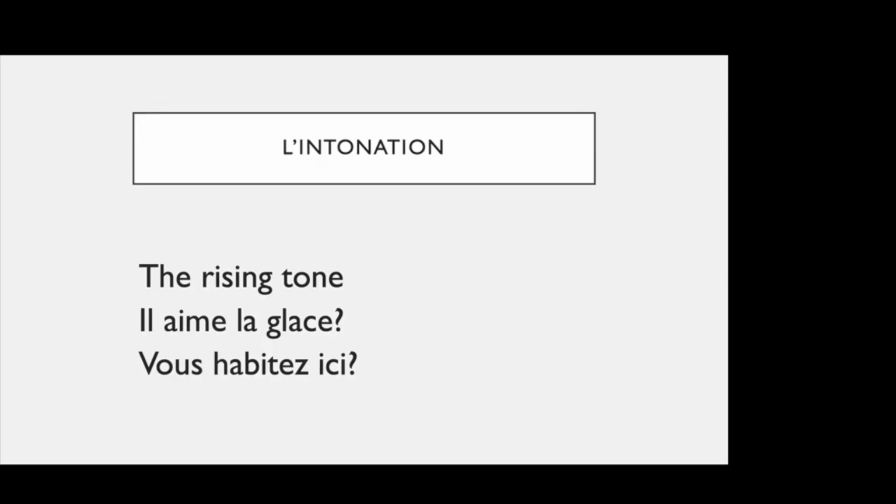So if we change our tone, how do we say? Vous habitez ici? Do you live here? In this sense. So any sentence you make, if you change the tonality of that sentence, the tone, it becomes a question. And that's what we refer to as l'intonation, the intonation, right?